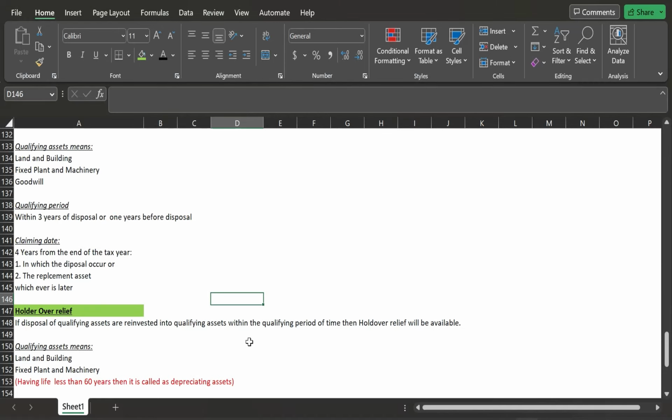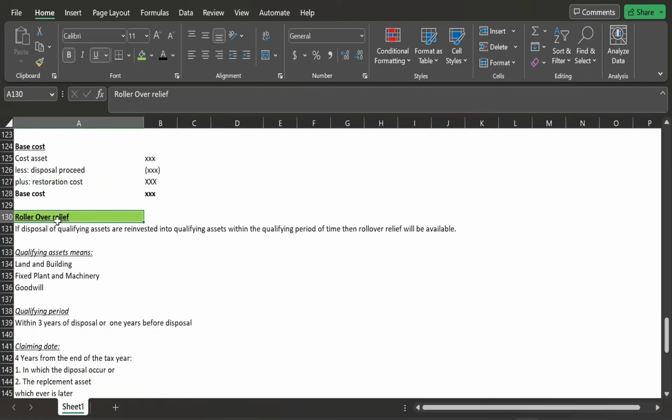Here we will be discussing the holdover relief. In the previous video we discussed rollover relief. The concept of both of these reliefs is the same, that we have to reinvest the proceeds of a qualifying asset into another qualifying asset within a qualifying period of time, but there are a few differences which I will be highlighting in this video so that it will be easy for you guys to remember the rules.